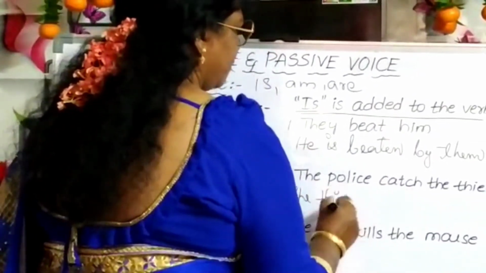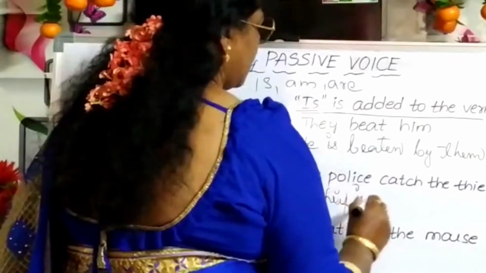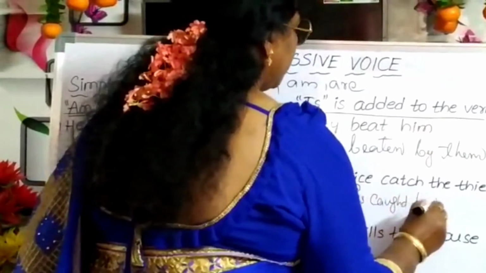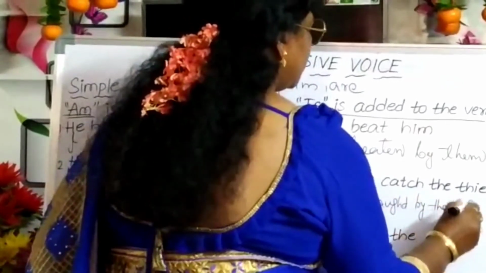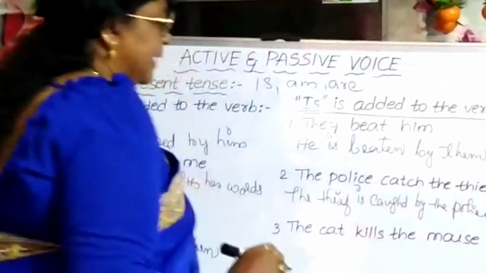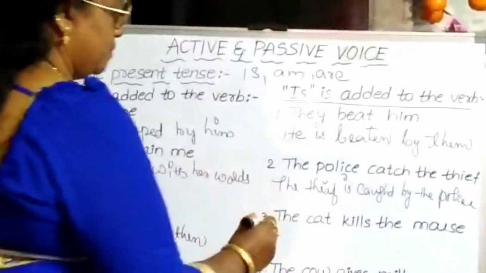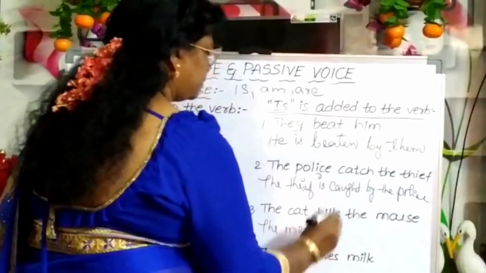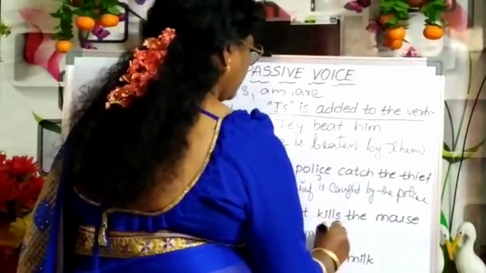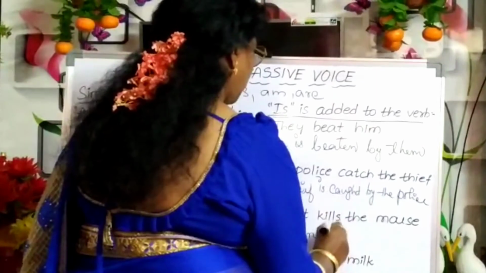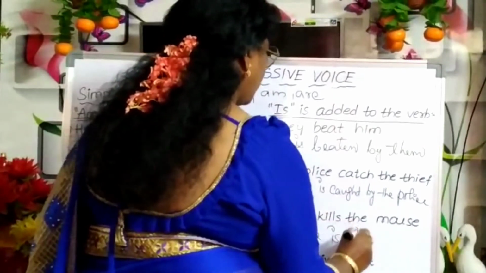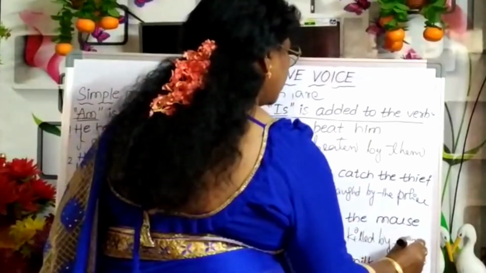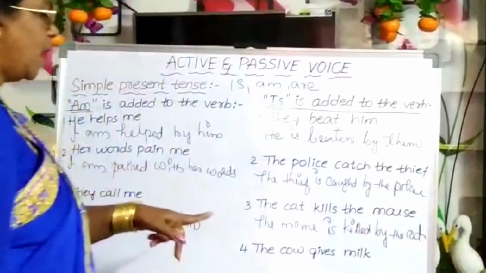The thief is caught by the police. The cat kills the mouse. The mouse is killed by the cat.